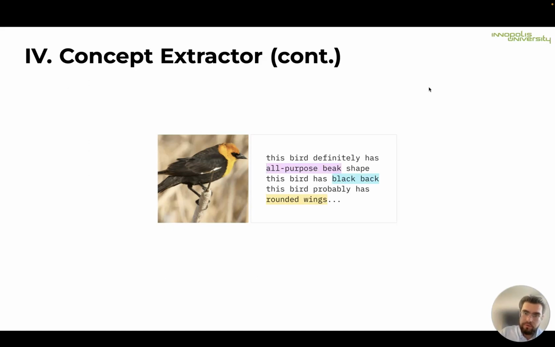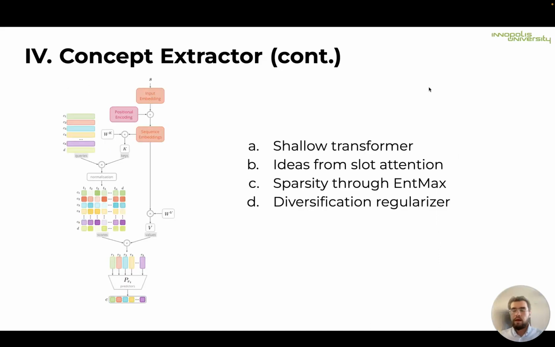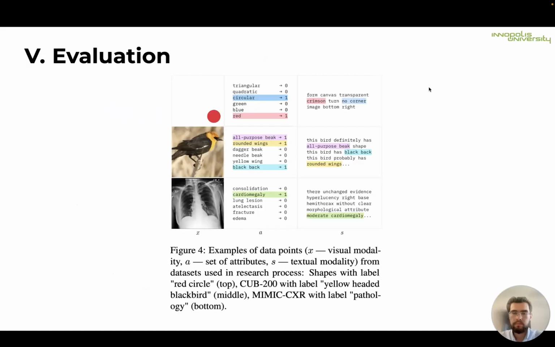And the structure of the model itself ensures interpretability at the level of the dataset, meaning that spans with similar semantics might be encoded in the same latent factor. Our model can be thought of as a shallow transformer with each head corresponding to a particular concept. We also use ideas from slot attention, for example, normalization across concepts rather than tokens, and disentanglement, for example, ensuring sparsity through masks and a diversification regularizer.